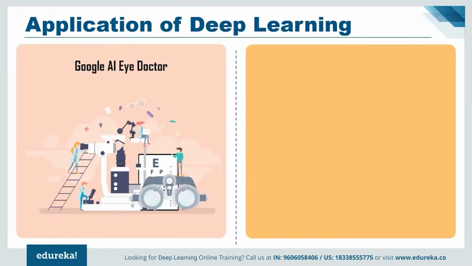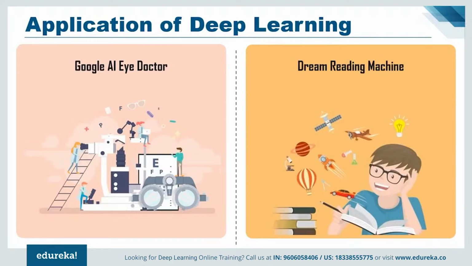Now, if we talk about artificial intelligence and deep learning in general, there is a dream reading machine. Now, this is one of my favorites, a machine that can capture your dreams in the form of video. With so many unrealistic applications of deep learning we have seen so far, I was not surprised to find out that this was tried in Japan a few years back on 3 test subjects and they were able to achieve close to 60% accuracy. That is something quite unbelievable, yet true.